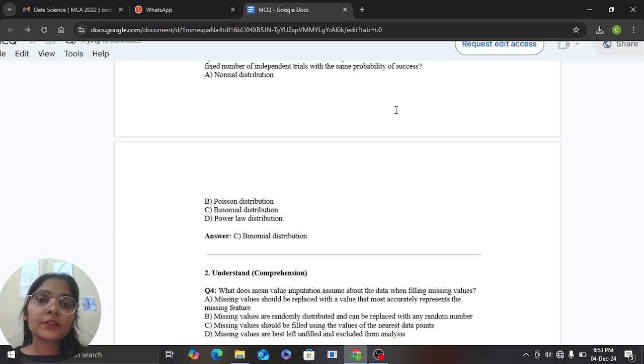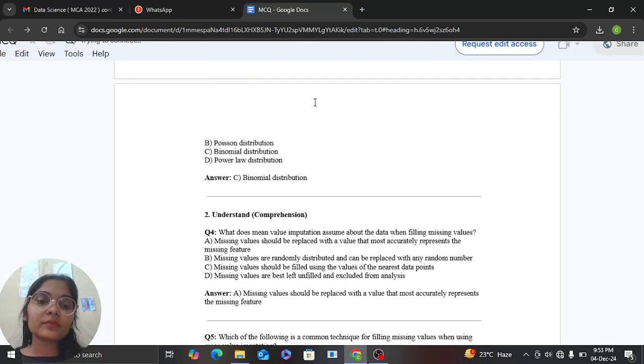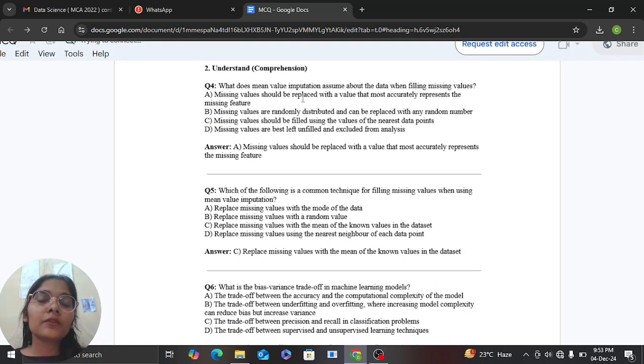Which statistical distribution is commonly used to model the number of successes in a fixed number of independent trials with the same probability of success? The binomial distribution is the distribution used to model the number of successes in a fixed number of independent trials.